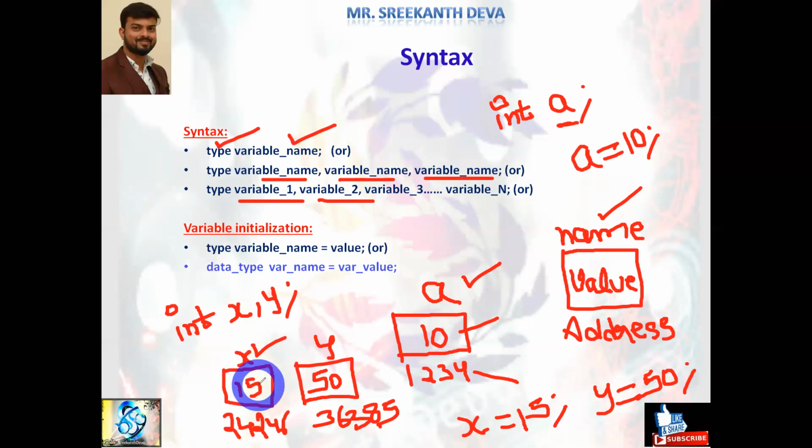We can also assign some value with the help of what? Initialization. What is the syntax? Data type, variable name is equals to value. Here the data type is what? Int. Int is a data type. What is the name of the variable? A. What value do we assign?